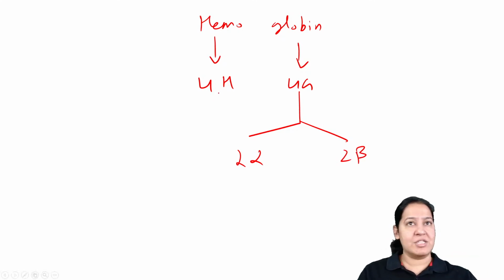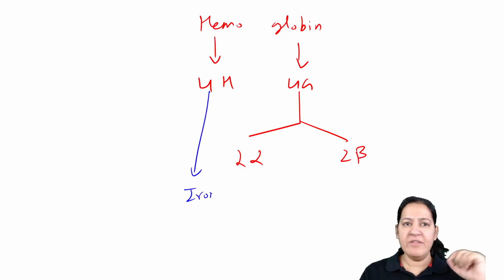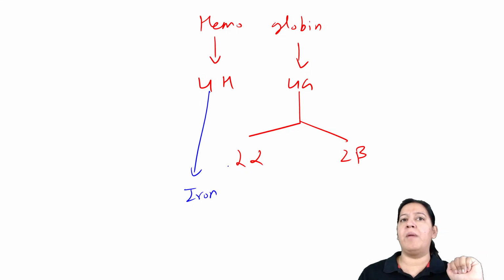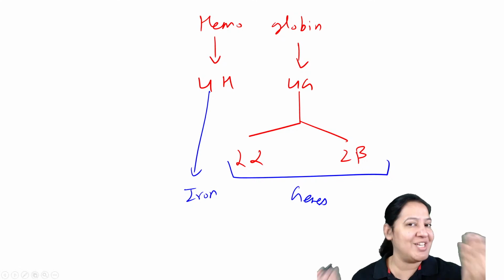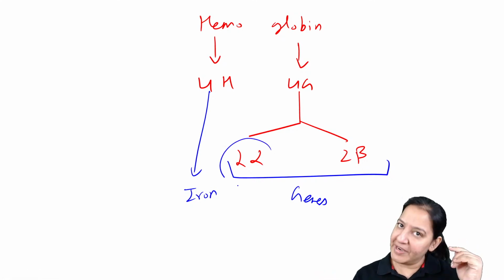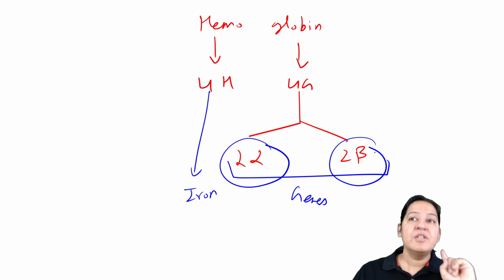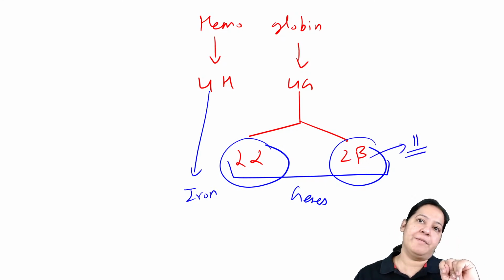Heme is synthesized from iron. For heme, we do not require any gene. But for globin, we require genes. These are the proteins which are formed from genes by transcription and translation. So separate gene for alpha, separate gene for beta. The gene for beta is present on chromosome number 11.